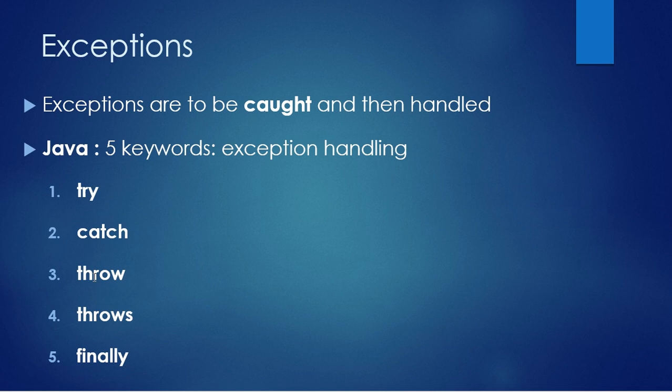Then about finally, those statements which you feel should definitely execute whenever the program is executed, these particular statements can be included in the finally block. The finally block is an optional block. You can have it or not have it. But make sure that whenever you have a try statement, there should be at least one catch block or a finally block inside your program. So these are the 5 keywords.